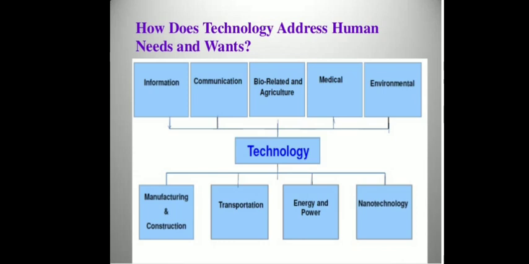Now, human beings have started using different types of technologies for their comfort level.